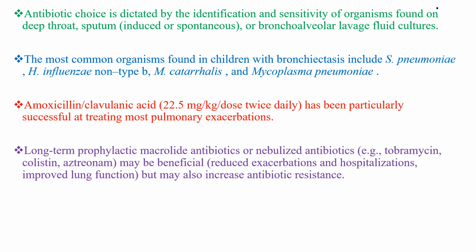Long-term prophylactic macrolide antibiotics or nebulized antibiotics might be beneficial, but may also increase antibiotic resistance. So we have to consider the advantage and the side effects of giving long-term prophylaxis.